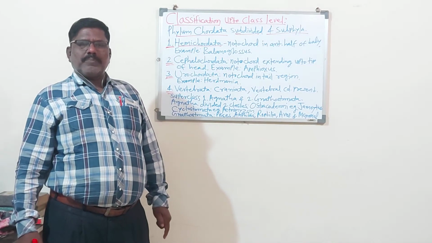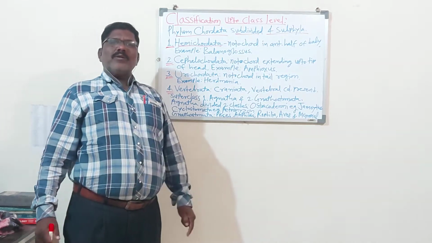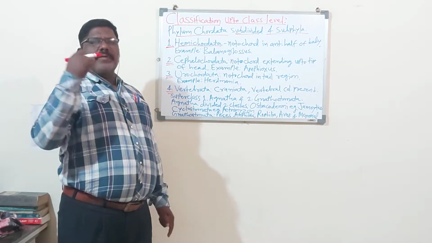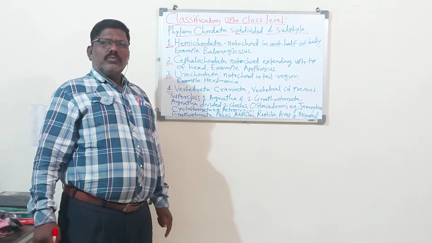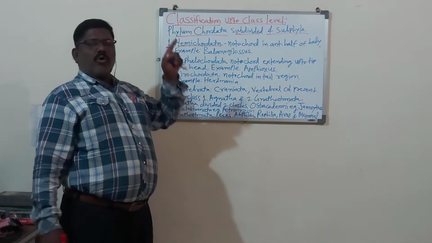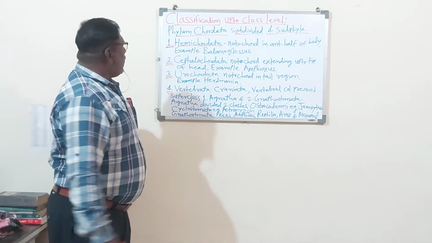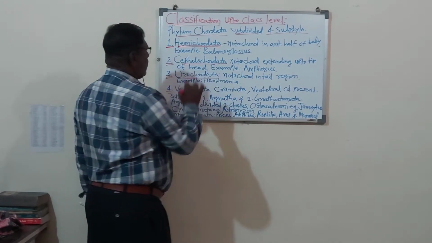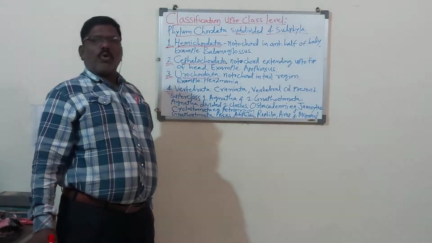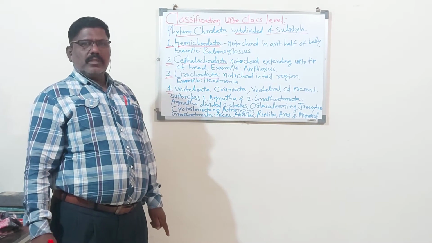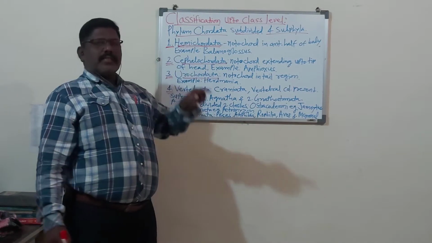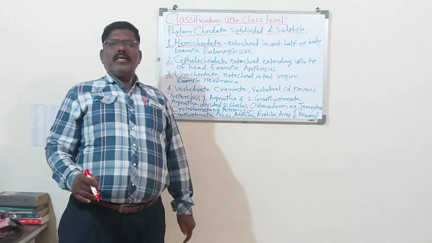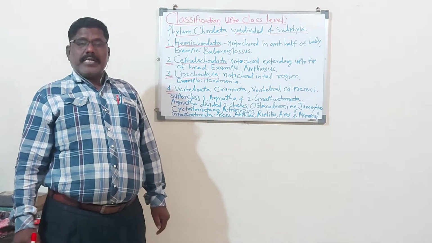The evolution is up to Echinodermata in the non-chordates, and then bones are developed in the body. So the first such animal is the Hemichordata. Remember Hemichordata, Cephalochordata and Urochordata. These 3 belong to the Protochordata. The first one, Hemichordata, has 50% characters like the non-chordates and 50% characters like the chordates.